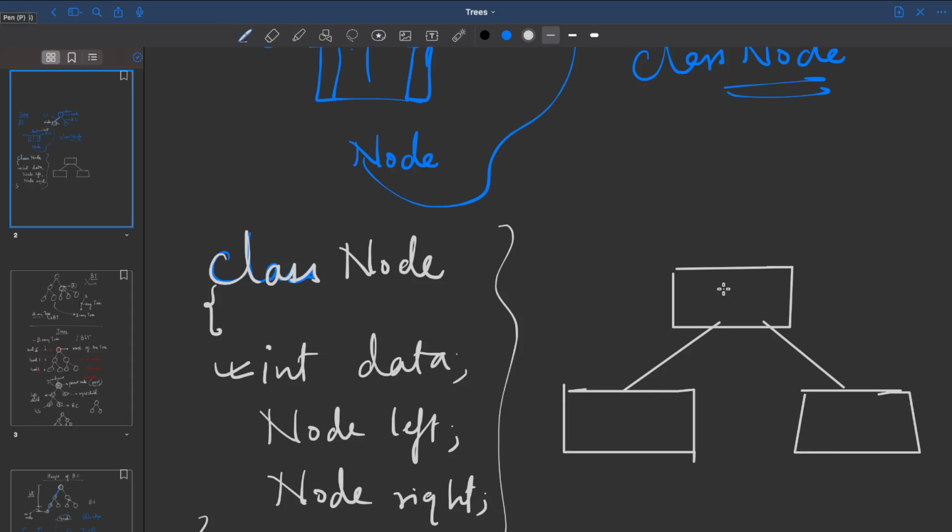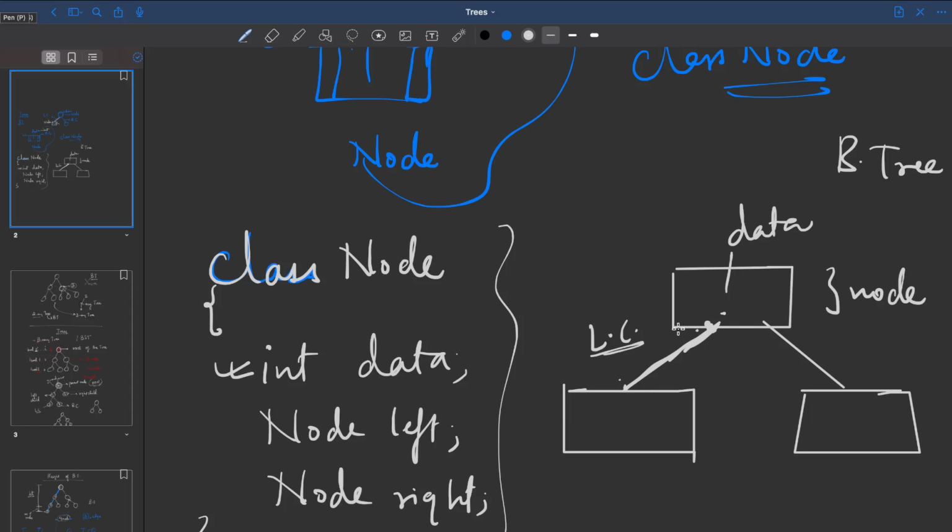Now, what all information do we need? We have here data. What does this mean? This means we are pointing to, or referencing. Why am I using the term referencing? Because I don't want you to get confused with the pointers concept. Java does not have a pointers concept at all. We are saying that this particular node is a node of a binary tree, correct? Now there are three kinds of information. From this node, we can go to the left child of this node.